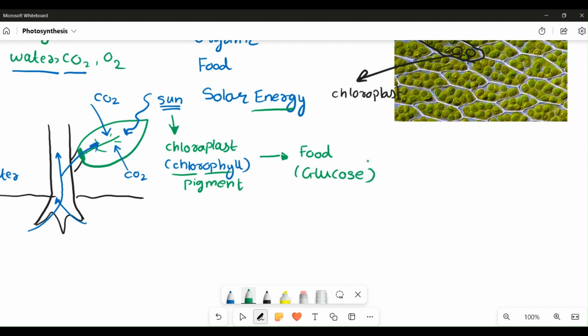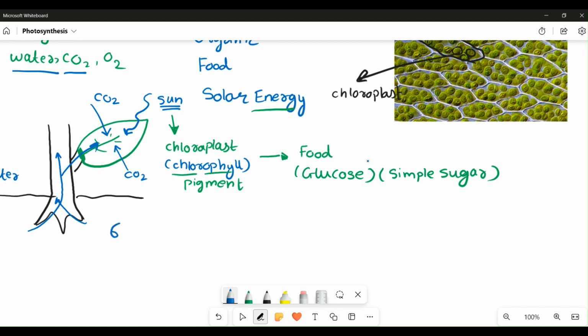Glucose is essentially a simple sugar which is synthesized by the plants as a product of the photosynthesis reactions. But let's try to comprehend this photosynthesis in the form of a reaction. Photosynthesis is overall written in the form as I've told.